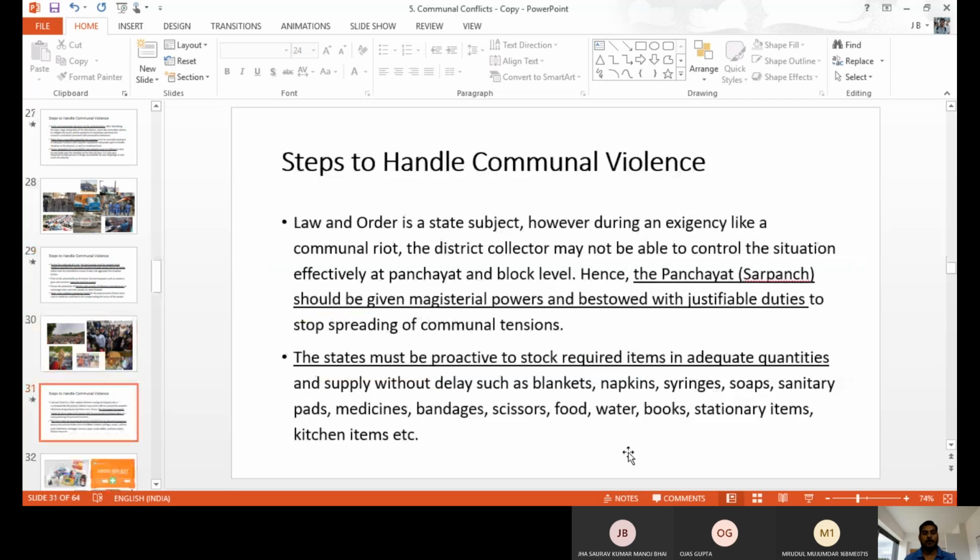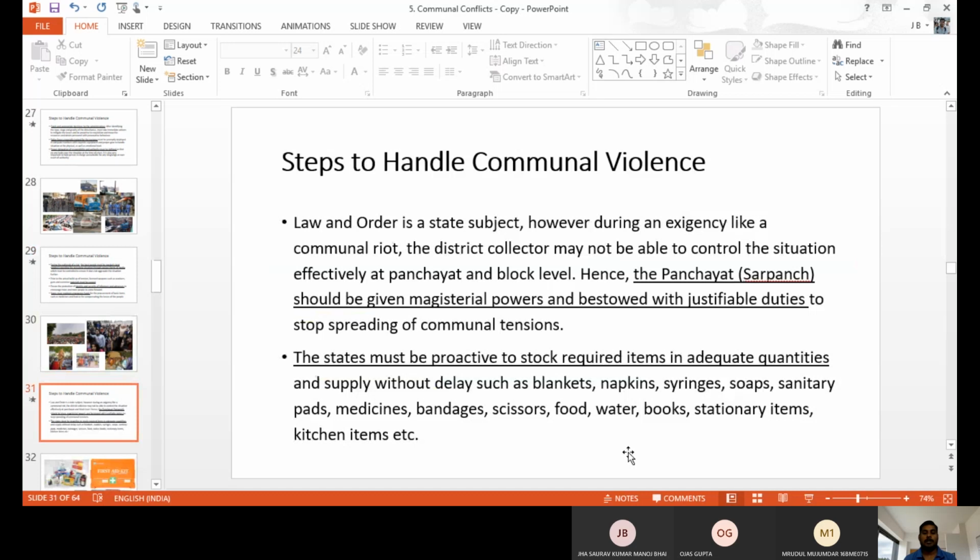Because panchayat leaders are with the people, they are at the village level, they are at the block level, so they know each other, they know all the people. So we have to identify the panchayat, we have to give the power to the panchayat to stop the activities. They used to canvass, they used to give awareness to others. It helped to stop the violence. Police alone are not able to stop the violence after it arises.